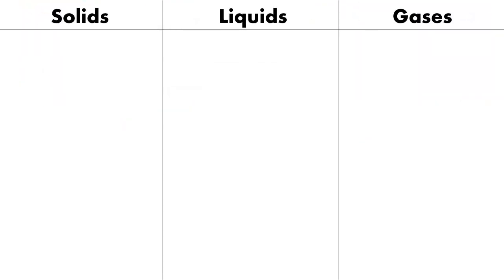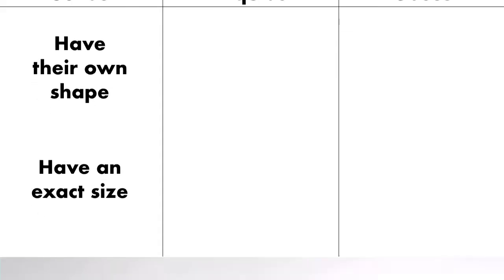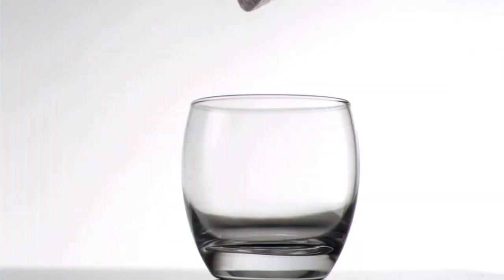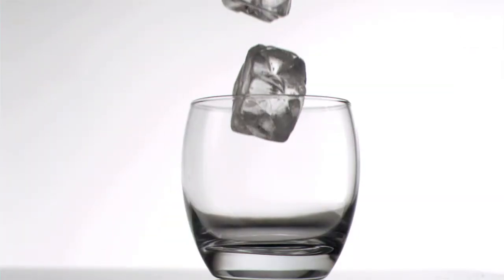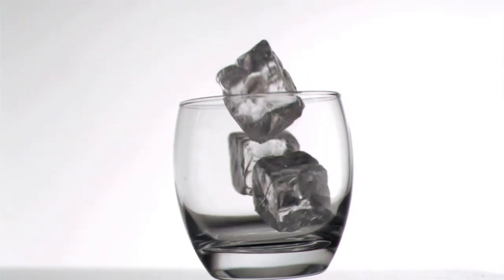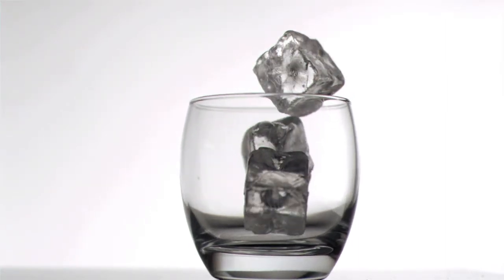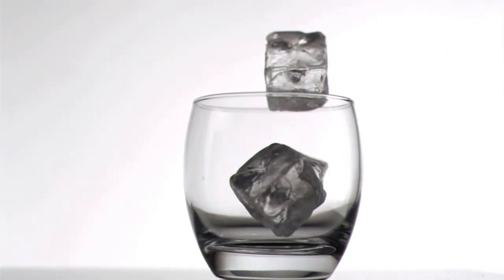Solids are special because they have their own shape and they always have an exact size. Let me show you what that means. When I take a solid, like ice cubes, and pour them into a glass, the ice cubes keep their shape. They're still shaped, well, like ice cubes. And the ice cubes also stay the same size. They don't get any bigger or smaller just when they get poured into a glass.